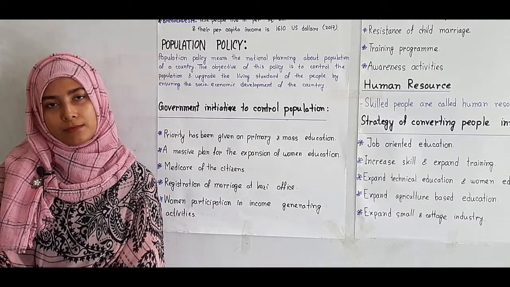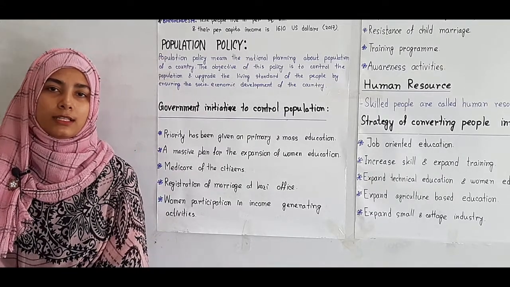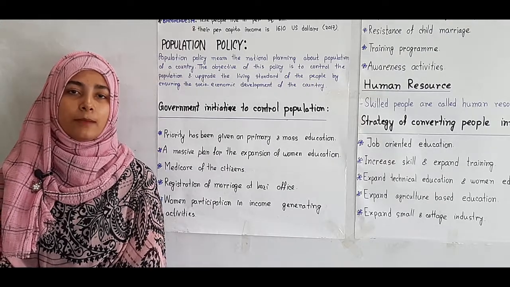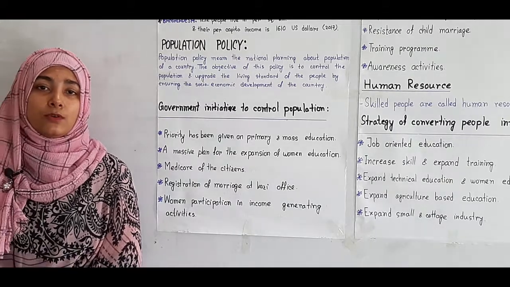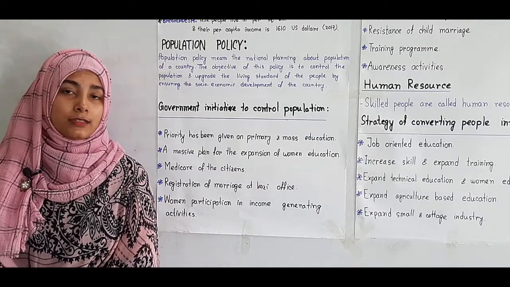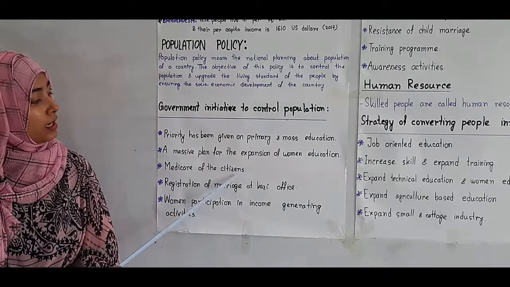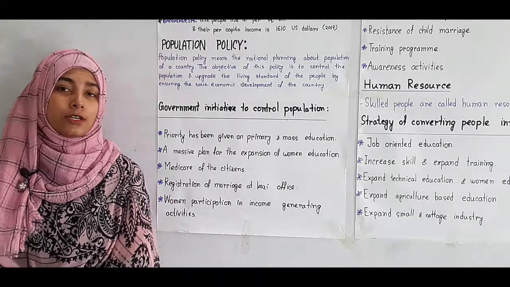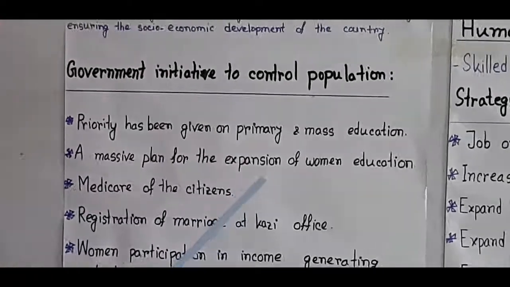So by which means can we make women aware? By education. As Napoleon said, give me an educated mother, I will give you an educated society. That means if I make the women educated, then the society will be educated. If we make the women aware by education, then the society will be aware by education. So if we are able to make women educated and aware, she will contribute to the controlling of population. And the third one is Medicare of the citizens.